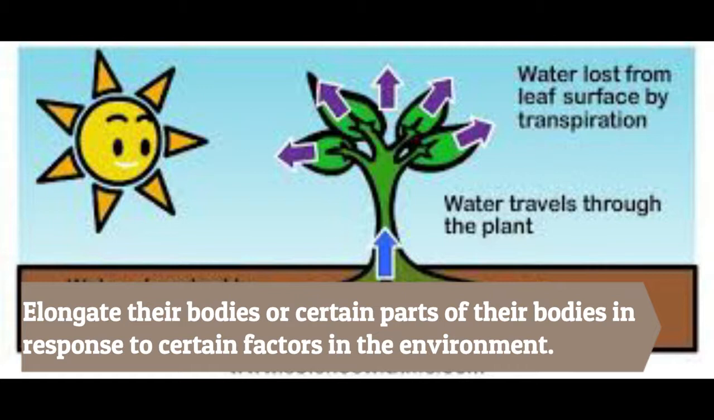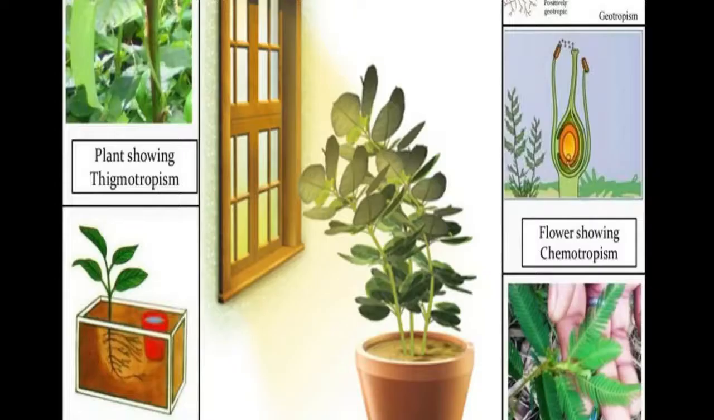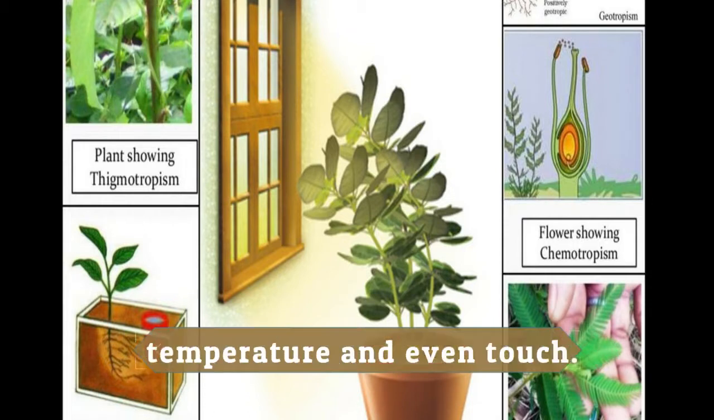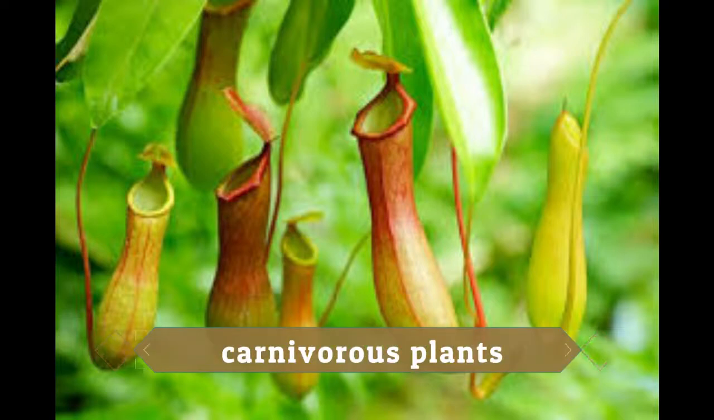These factors include sunlight, water, gravity, फूड, वही सब जिनका हमने पिछली एपिसोड में पढ़ा था. These movements can also be influenced by the temperature and even touch. Did you know some plants show a rapid plant movement that allows them to move super fast? This phenomenon is seen in a very special plant, which is known as a carnivorous plant.